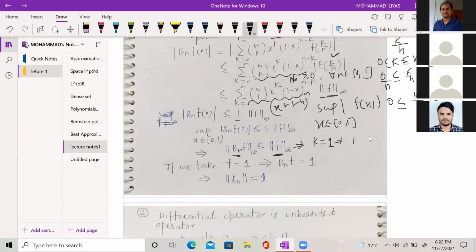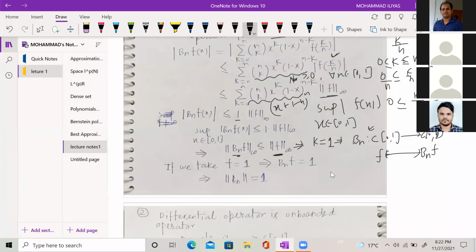It shows that this Bernstein operator B_n from space C[0,1] to C[0,1], which maps any continuous function f on the closed interval [0,1] to the Bernstein polynomial B_n f, is bounded.